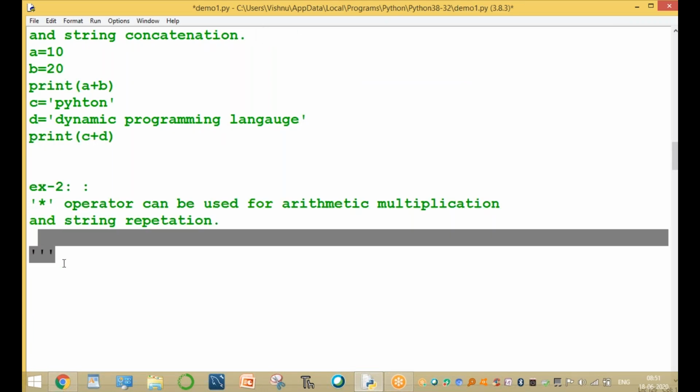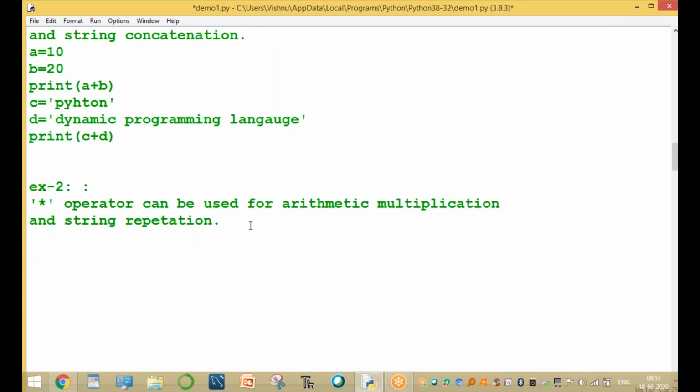One more example for multiplication. The same operator is used, one for multiplication and one for repetition. For example, A equal to 10, B equal to 20, and print of A into B for multiplication. Then one more value, C equal to Python. Here C into A. What is the difference between A and B?